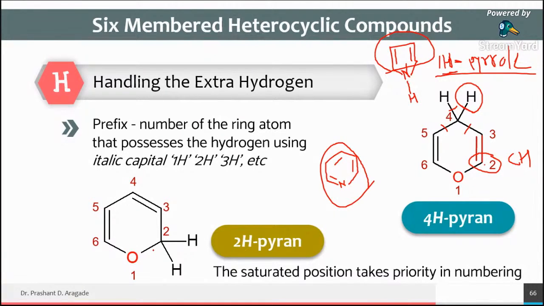But in the second example, it is saturated, so it is CH2. So how many hydrogen atoms differ? Here is CH, here is CH2, so one is an extra hydrogen. That's why we have written the extra hydrogen position like that. At the second position, one extra hydrogen is there.